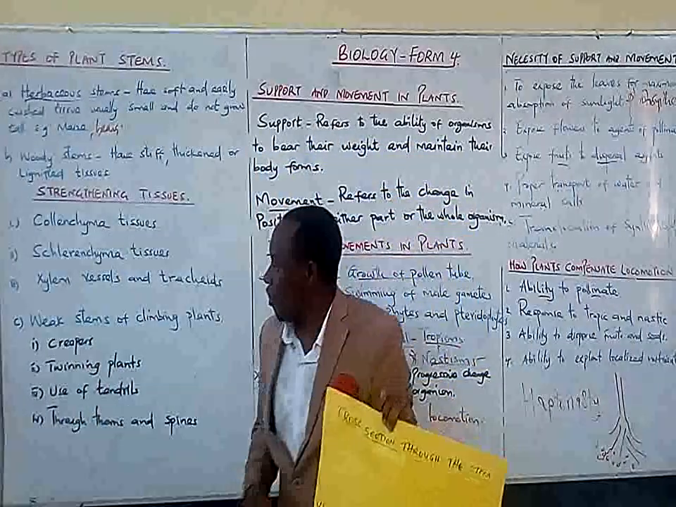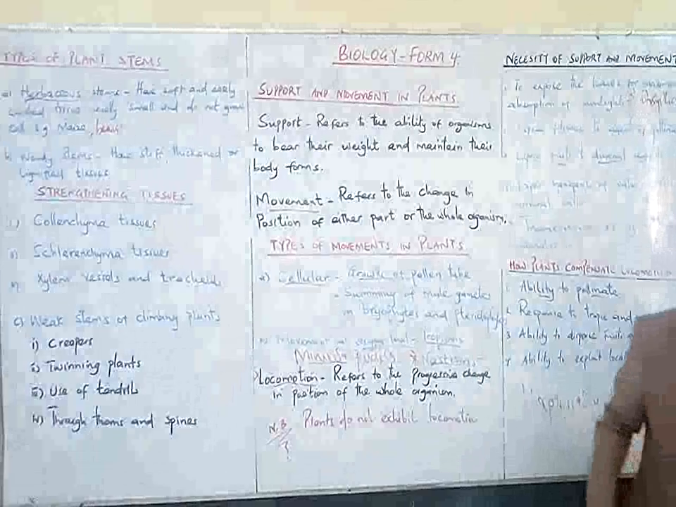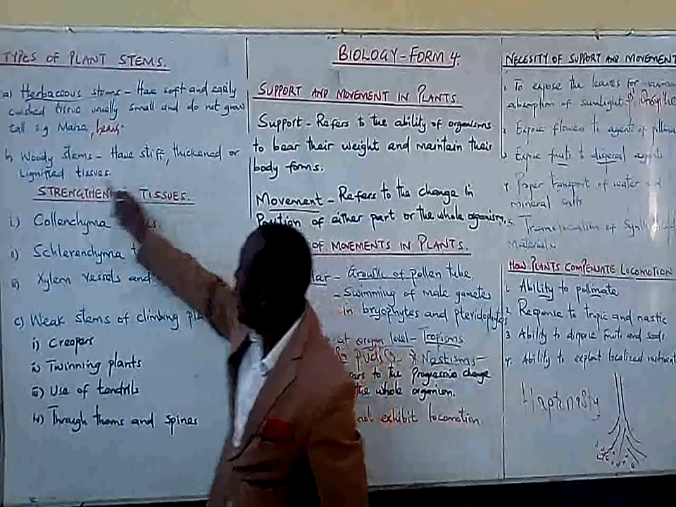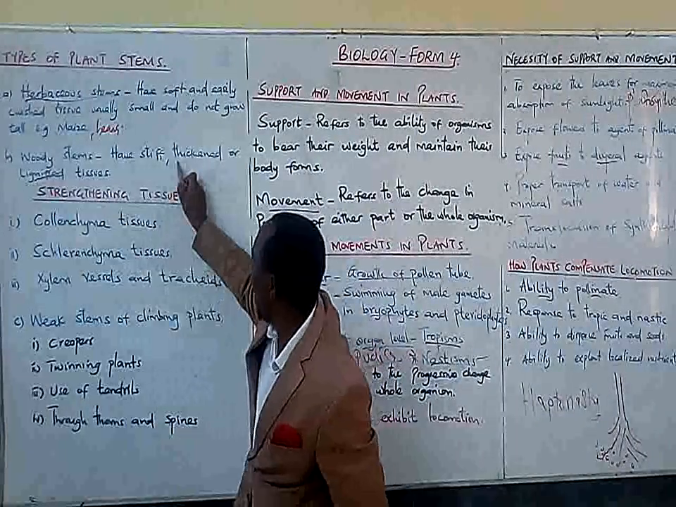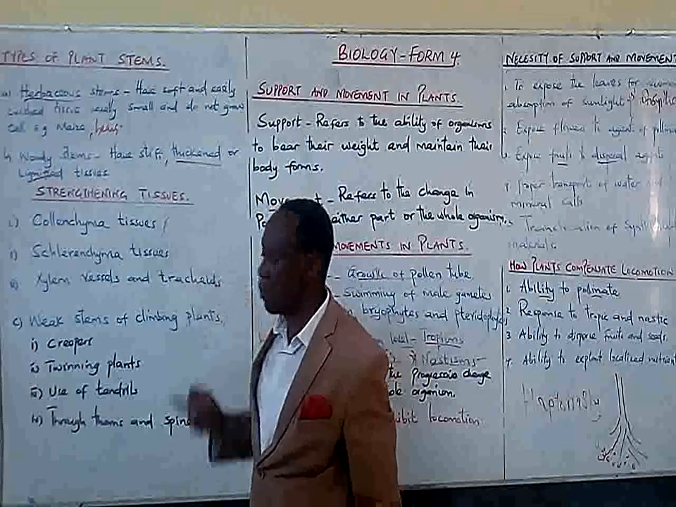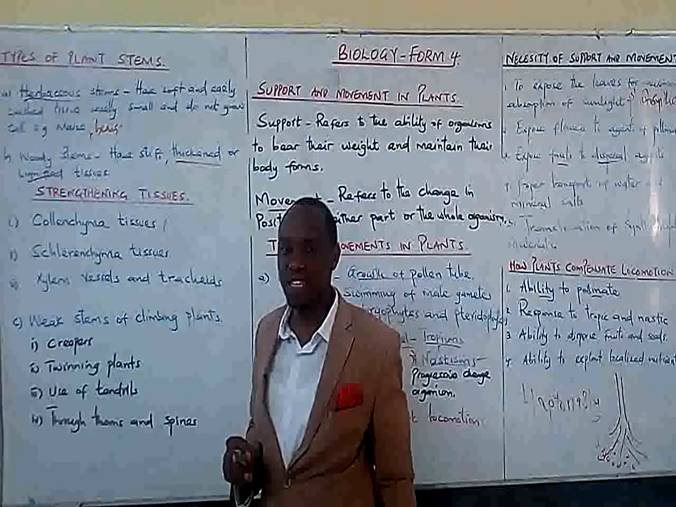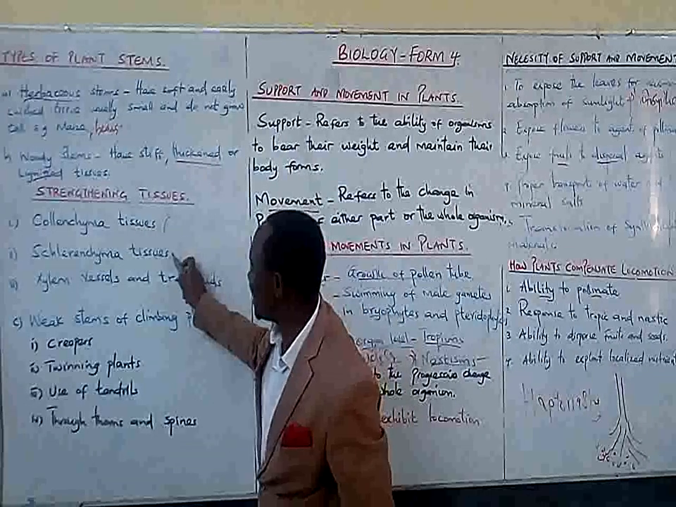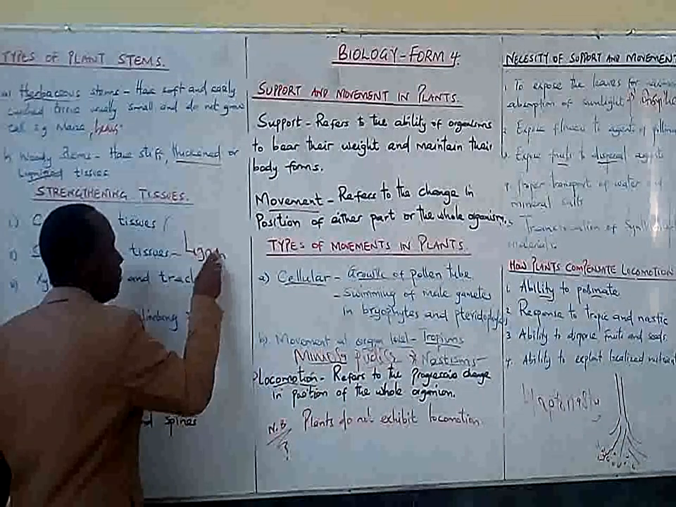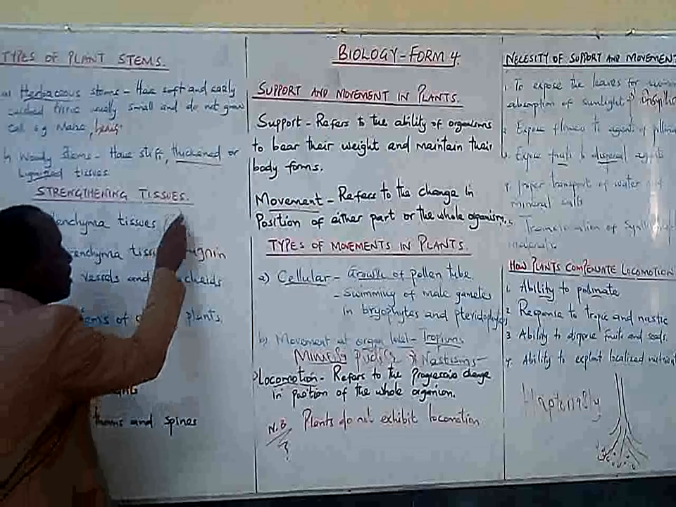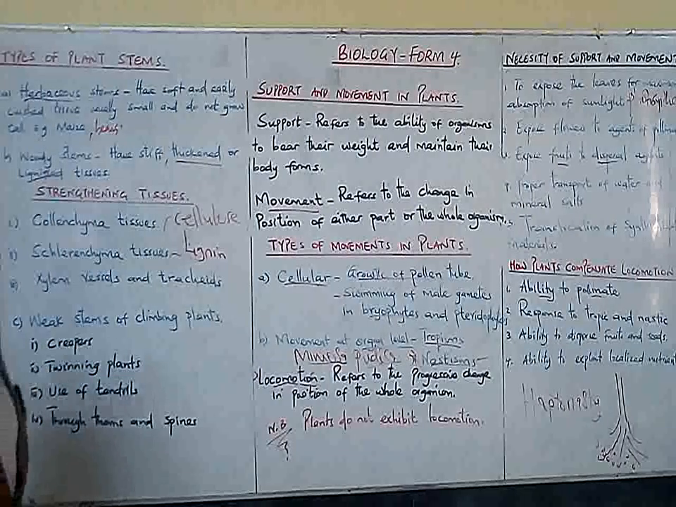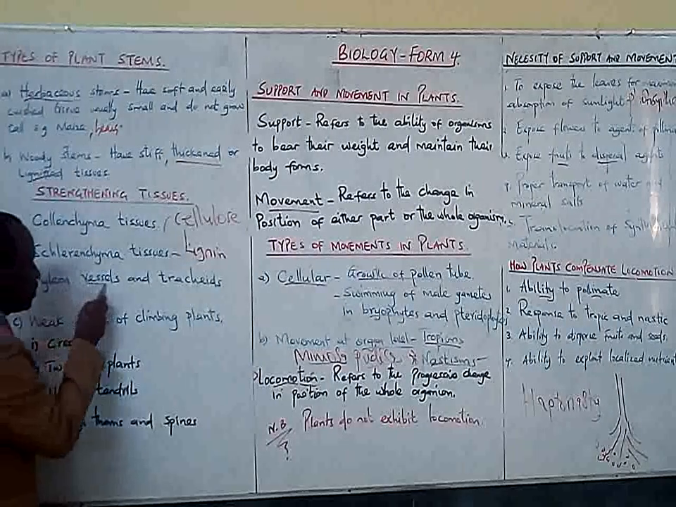Now, dear Lana, before I continue with this explanation, I want to show you here the strengthening tissue. For example, the collenchyma I've talked about here. Some of them are lignified and others are thickened. So you realize that collenchyma tissue is thickened by cellulose. And we also have sclerenchyma, it is thickened by lignin. And here we have cellulose. And also we have the xylem vessels.